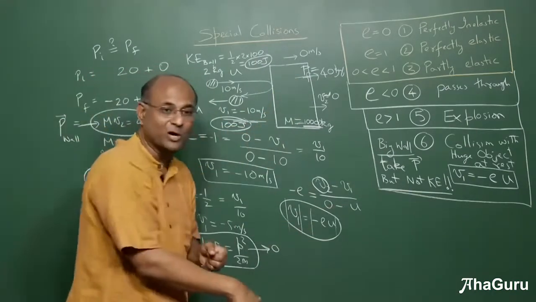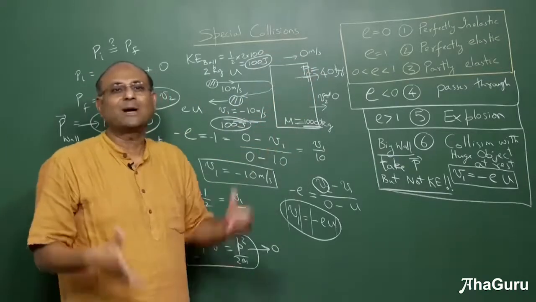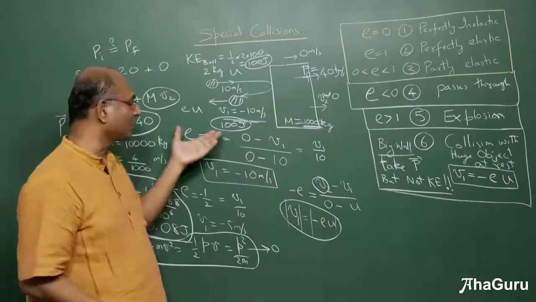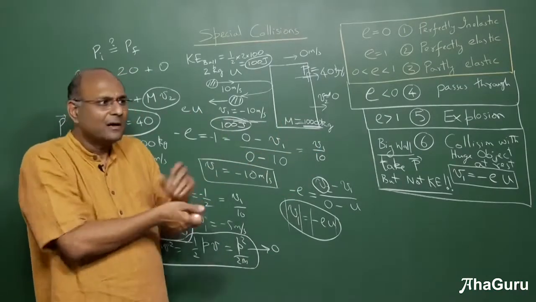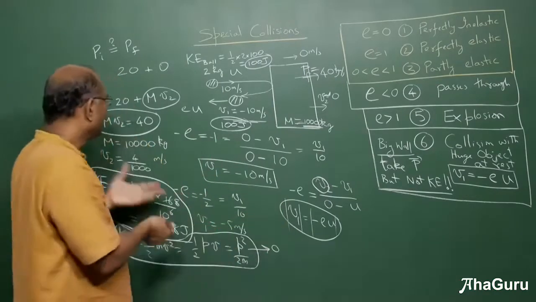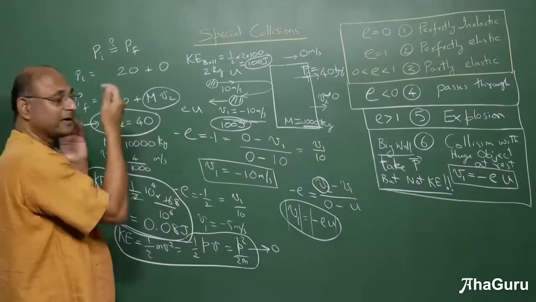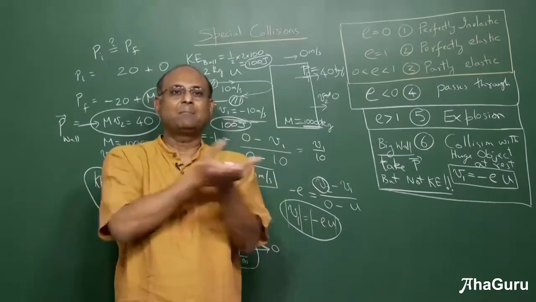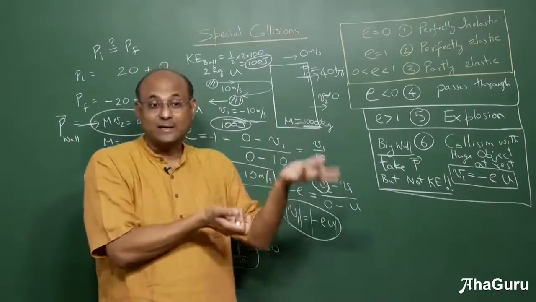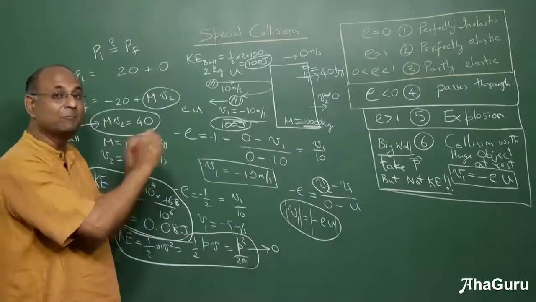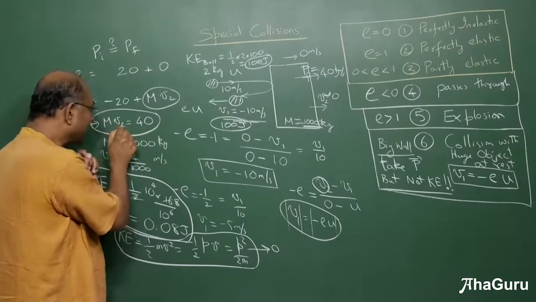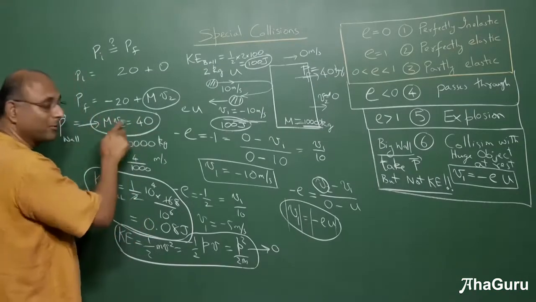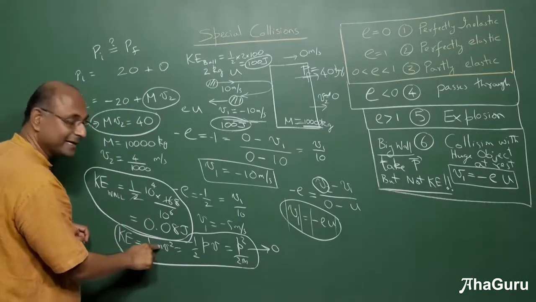I take a ball and throw it on the wall, the wall took some amount of momentum. You can't see it because the velocity is really, really tiny. Earth, when you hit something with the Earth, you're talking about 10 to the power of 24 kg. Earth's momentum you cannot even see or measure. Even if I gave Earth like 4,000 kilogram meter per second, that's nothing for the Earth divided by mass, 6 into 10 power 24 kg. So Earth would have hardly moved. But just that little tiny V2 into m still is a finite quantity. But because you have taken the momentum into such a large mass, kinetic energy has not become large.